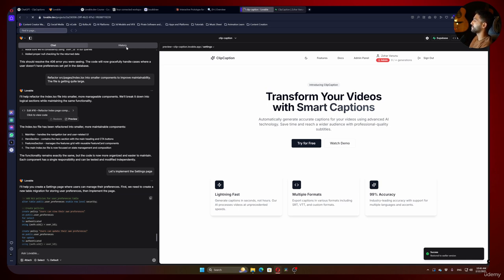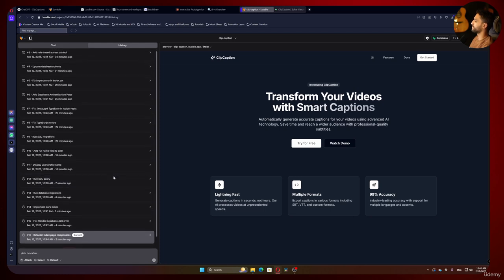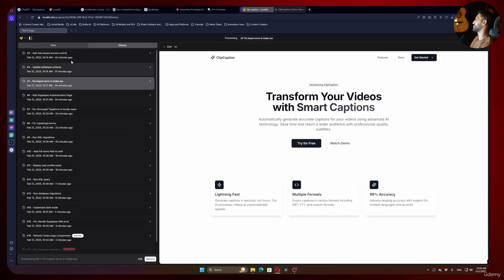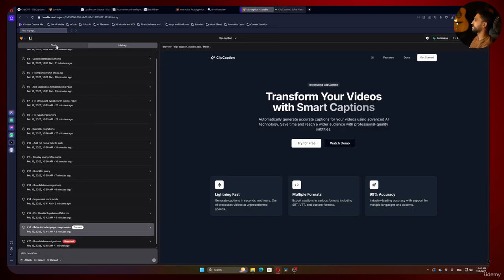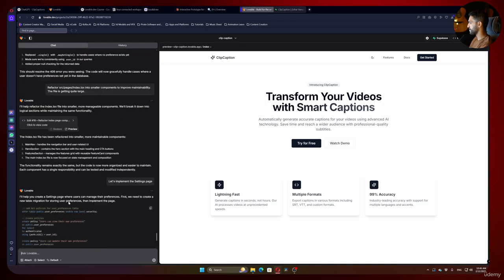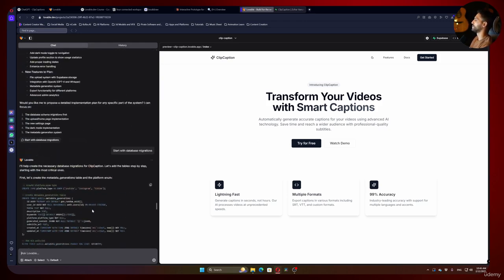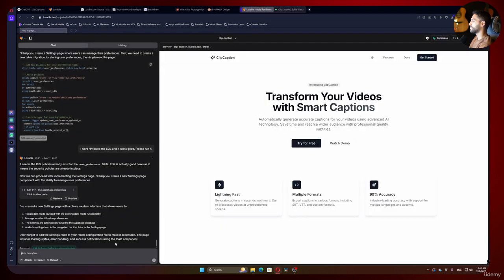You can also hit history here and really see the evolution of your app, okay? I can hit the fifth version and we'll see that nothing is here and we can move on, okay? And this is our current version. So let's get back. And I think it got confused. I think maybe it didn't understand what the settings page is anymore. Let's get back to our documentation, and in the UX UI design, we have exactly what we want in the settings page. So let's get back to Lovable and say,